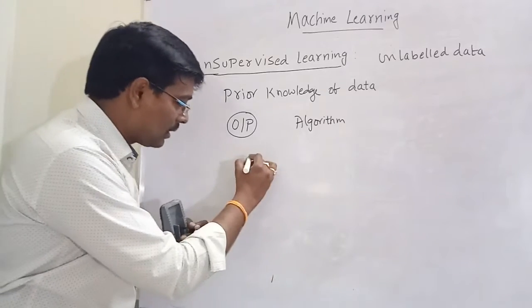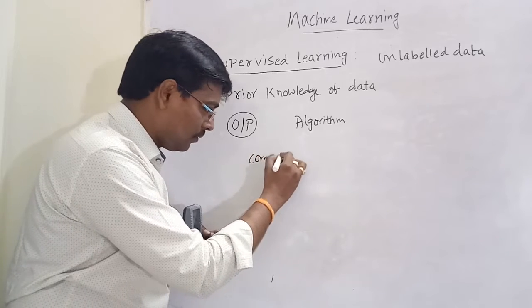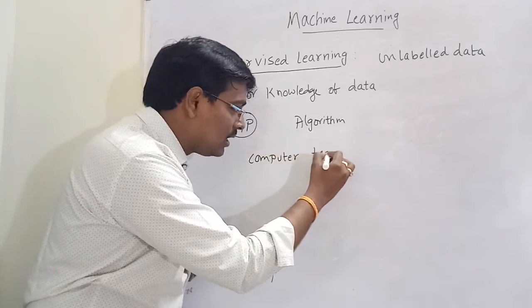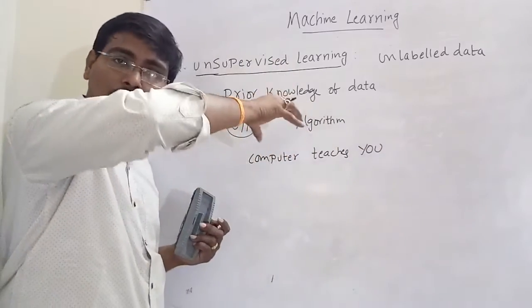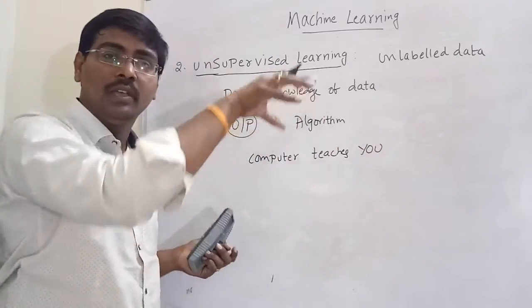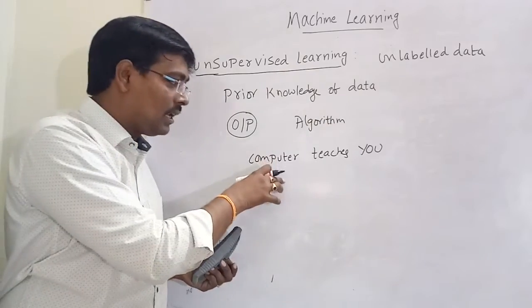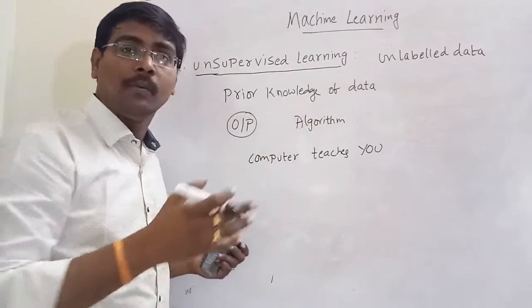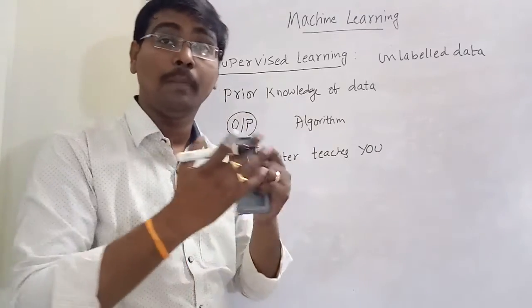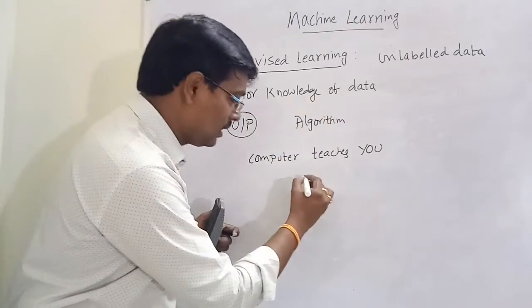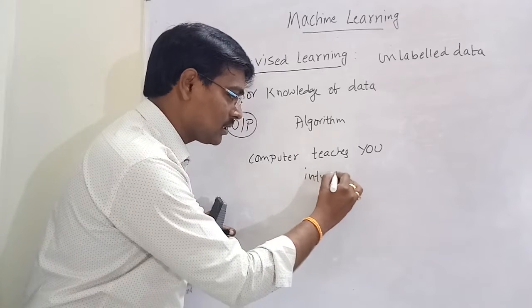In fact, the computer teaches you. In supervised learning, the human teaches the computer to behave in this fashion. But in unsupervised learning, the computer teaches you, for this input, this is the output, based on some interesting patterns.